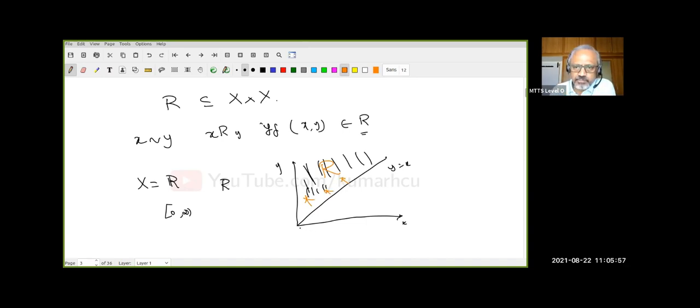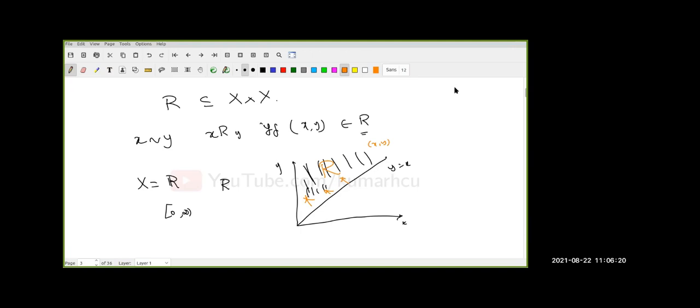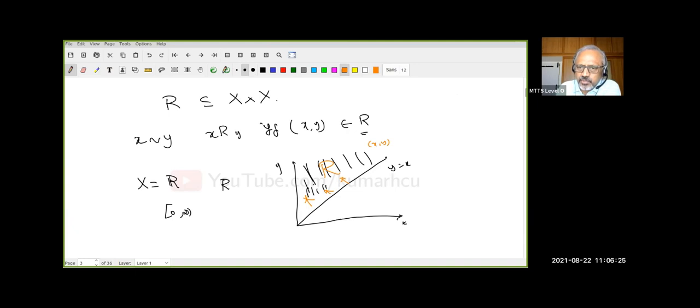Now, do you see what familiar relation this is? If I have a point here, (X, Y), what do you know about the relation between X and Y as real numbers? Do all of you know that? Quick, say yes. X is above this line. What does it mean? Suppose I have a point here, call this point (A, B). What can you say about A and B?